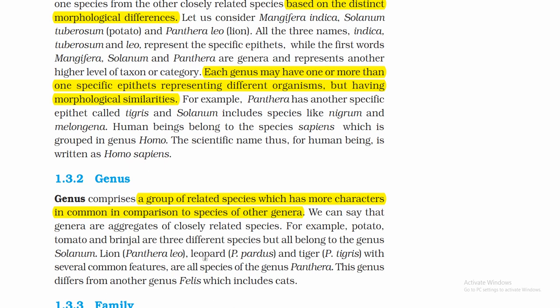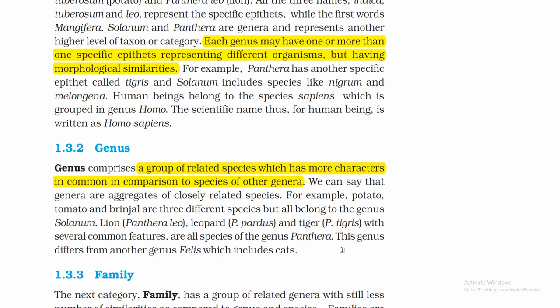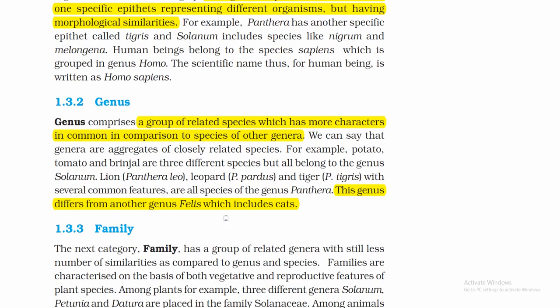Lion, Panthera leo, leopard, Panthera pardus, and tiger, Panthera tigris, with several common features, are all species of the genus Panthera. This genus differs from another genus Felis, which includes cat. Here we have learned about two genera: Felis are cats and Panthera contains tiger, leopard and lion.